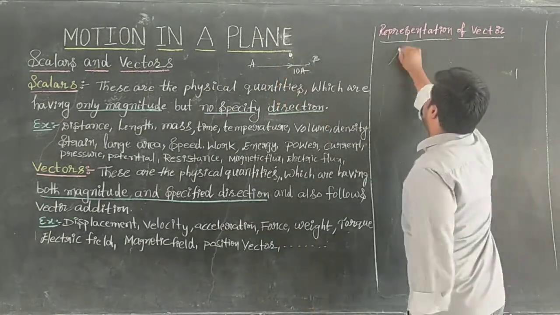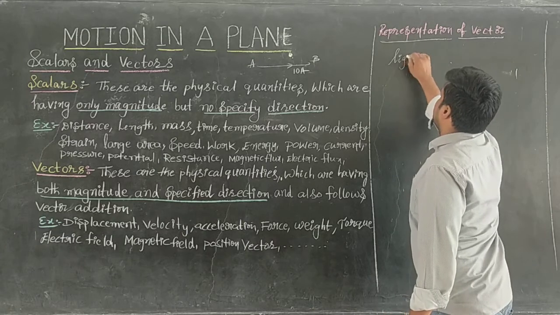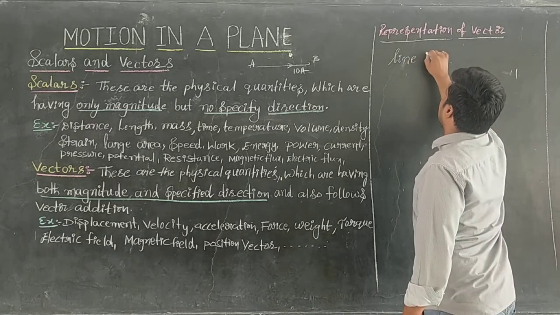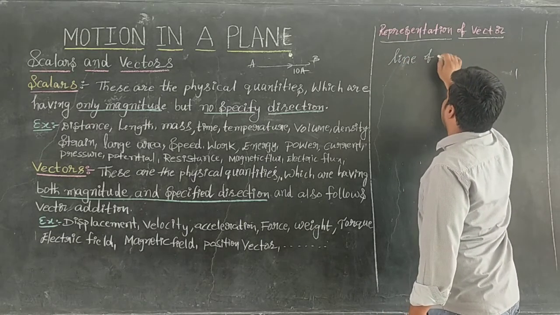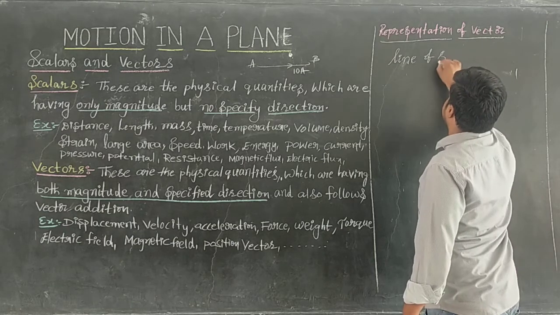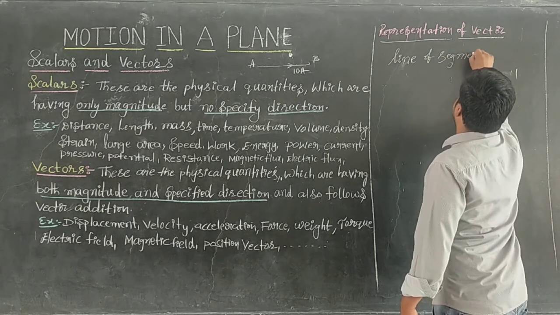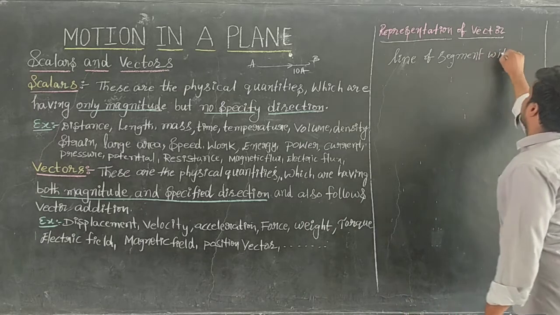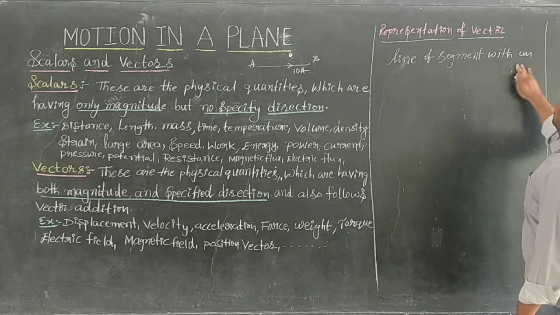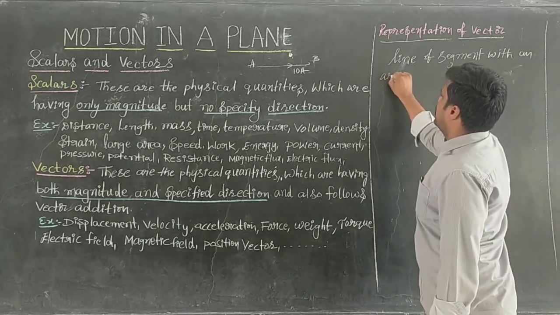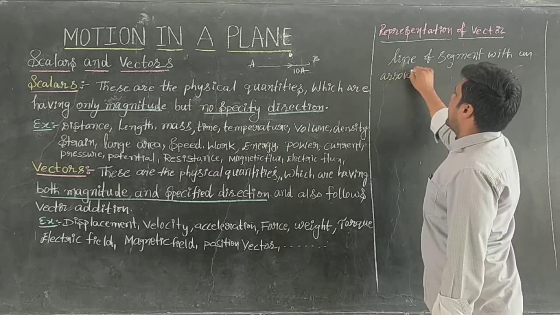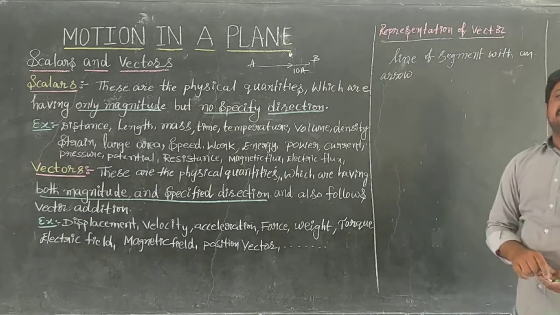That means a vector can be represented with a line segment, or the length of the line segment. Line segment with an arrow. What does the arrow tell? It tells the direction.